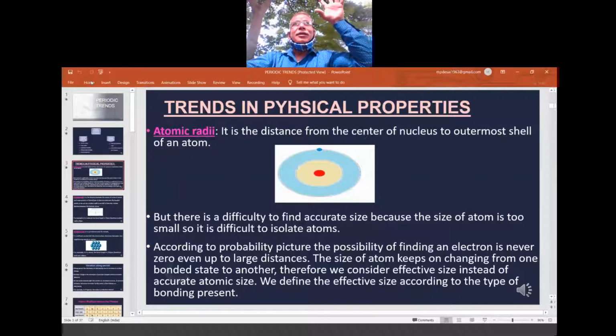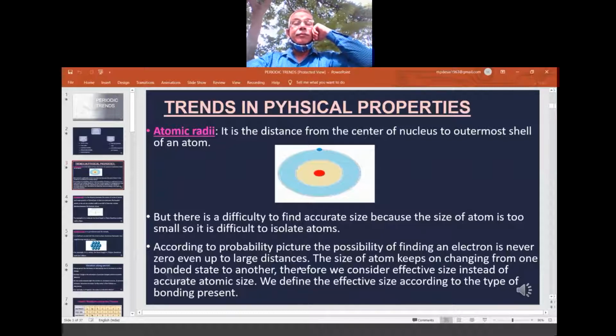Keeping this uncertainty in mind, we see the clouds. Where the maximum thickness is, the electron is spending more time there. So we join the thickest part of the cloud of one atom to the thick part of the electron cloud of another atom, and that is called the diameter. One important sentence I have written here, I will read for all of you: according to the probability picture, the possibility of finding an electron is never zero, even up to large distances.